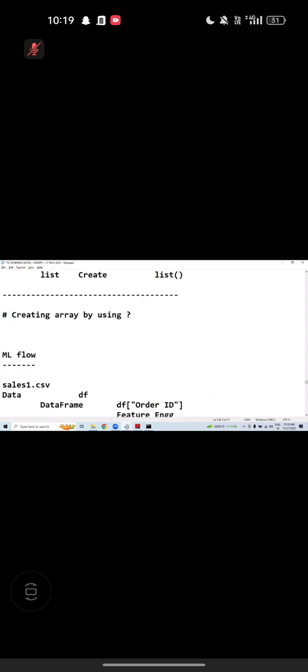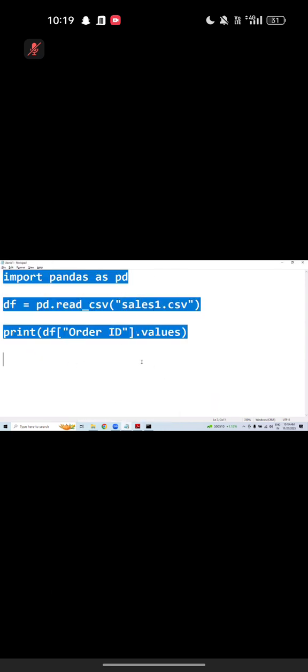Yeah. See the flow. There is a file. We created a data frame. We are accessing a single column. On top of a single column, if you call dot values, what is the result actually? Array. Beautiful. Did you understand? I can move on.